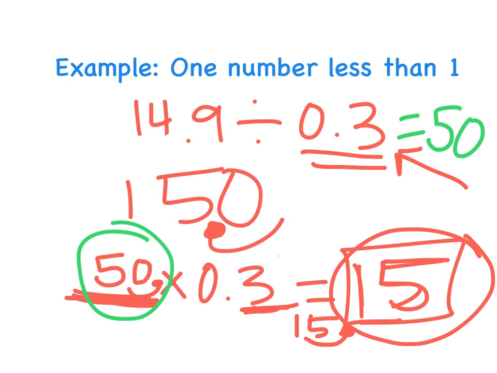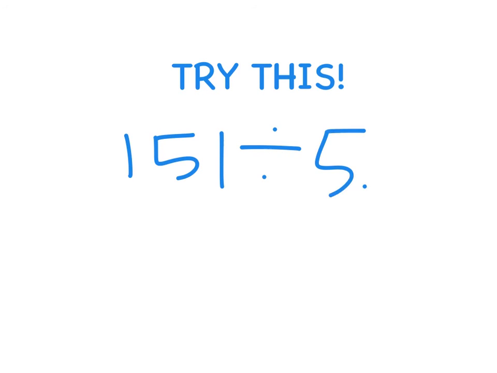Now, these types of problems are tricky, where you have a number less than 1 as your divisor. We will go over these in class as well, but like I said, you don't see this super often, but we're going to get familiar with it again together tomorrow. I want you to go ahead, though, and try this problem using what you have learned here about estimating with decimals. Let's say I had 151, and I want to divide it by 5.26. Go ahead and write out what numbers you used and what your estimate is. Good luck!